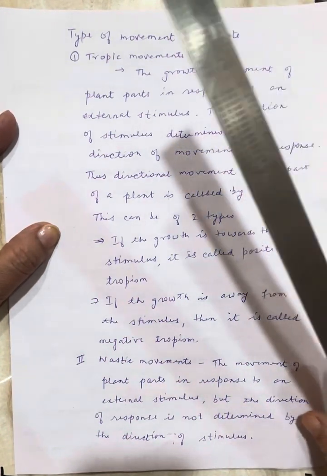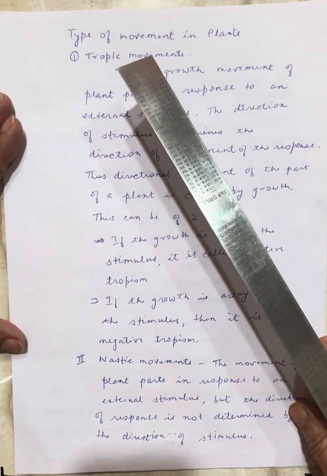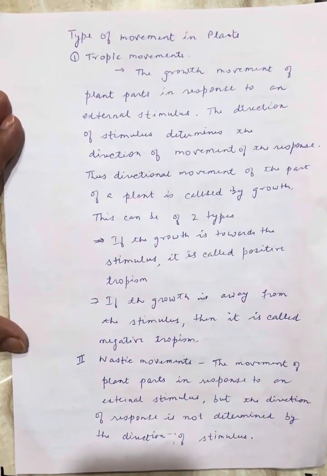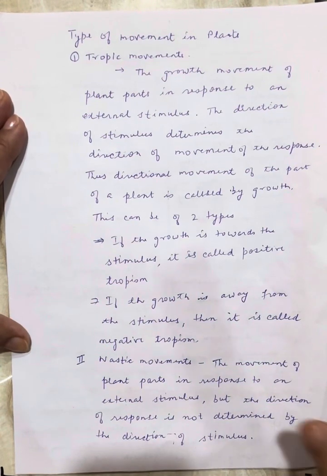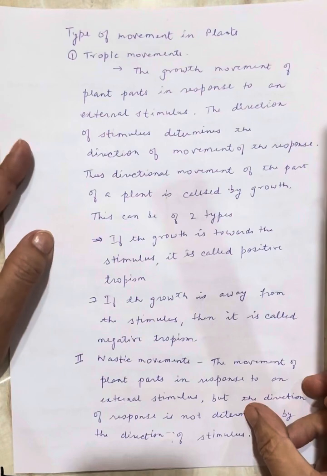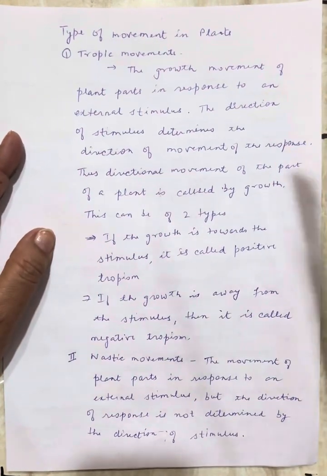Okay. Now, in some plants you see the touch me not plant. In that plant it is moving. When we touch it, anywhere we touch it, its leaves droop. So why is this happening? That is also one type of movement in plants. So let us see what all is there in the types of movement in plants.